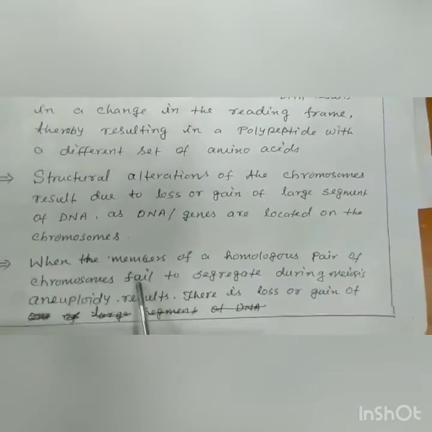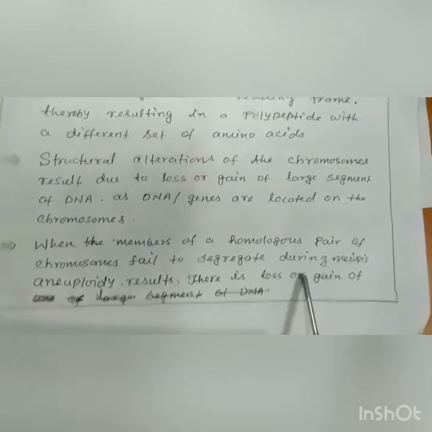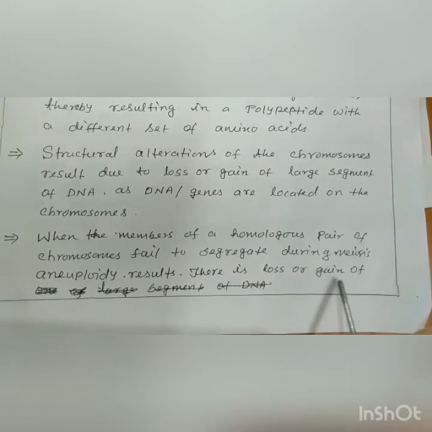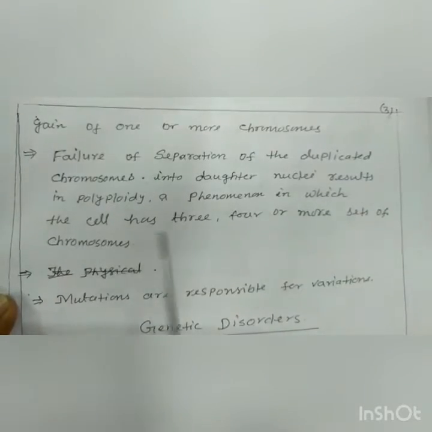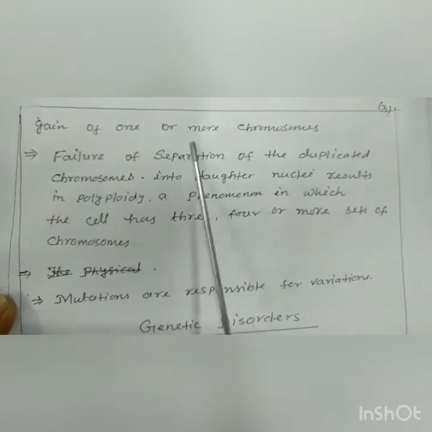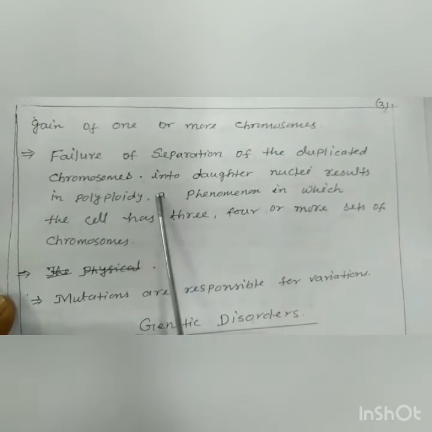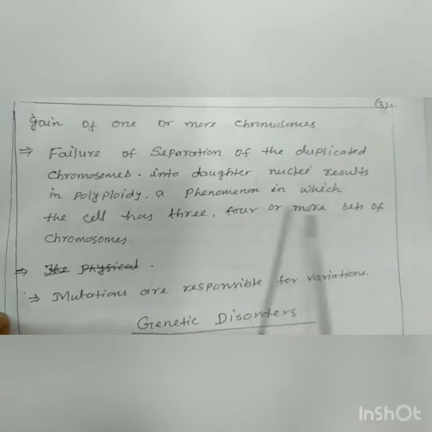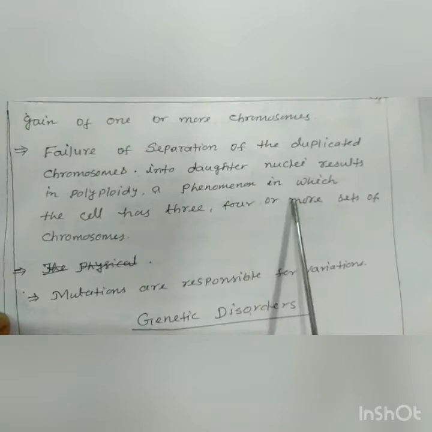Here we have to see that when the members of a homologous pair of chromosomes fail to segregate during meiosis, aneuploidy results. There is loss or gain of one or more chromosomes. Failure of separation of the duplicated chromosomes into daughter nuclei results in polyploidy, a phenomenon in which the cell has 3, 4 or more sets of chromosomes. All these things will be discussed later on.